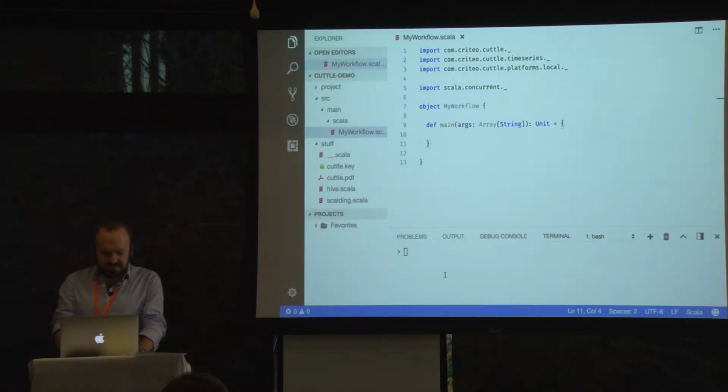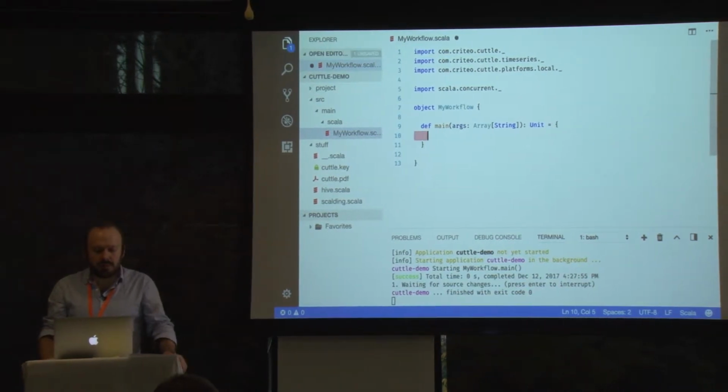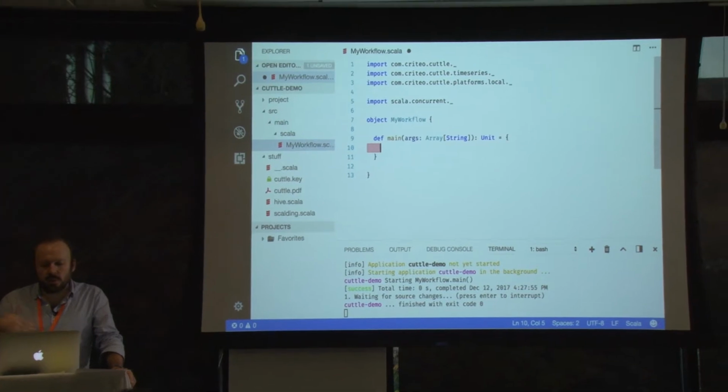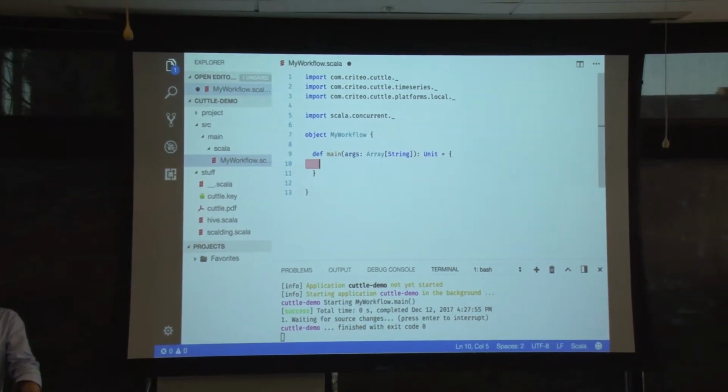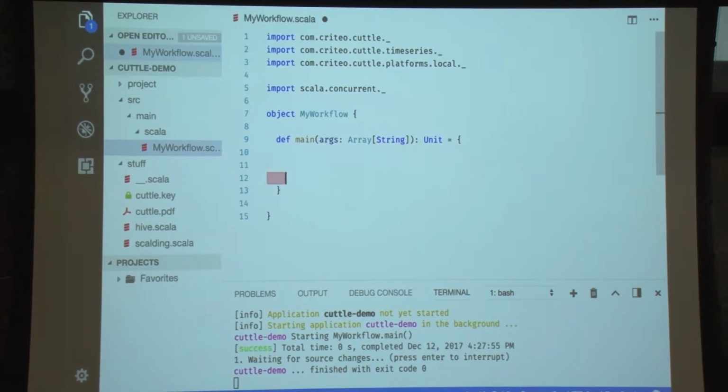So it's a Scala library, right? So you can embed it into any Scala application. So you start your own Scala application. So any Java Scala program has a main. And you basically start by defining some jobs.